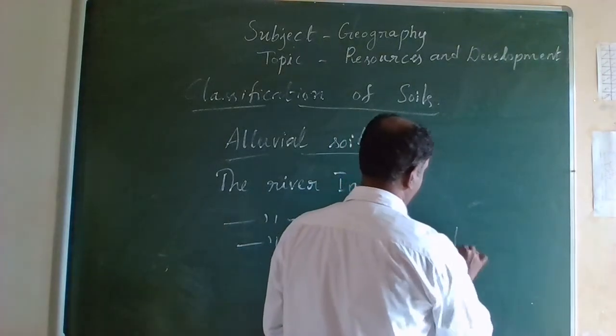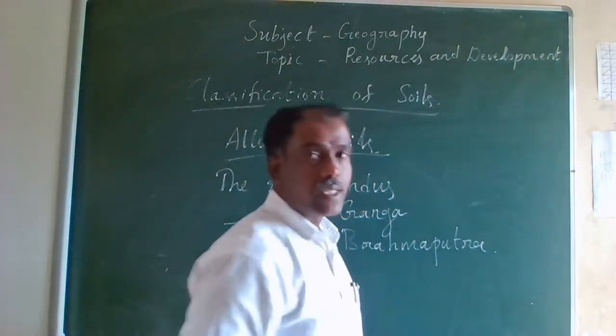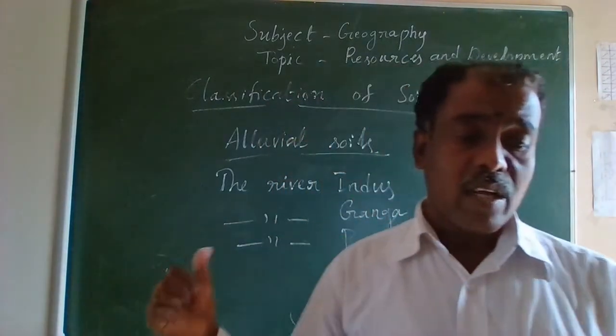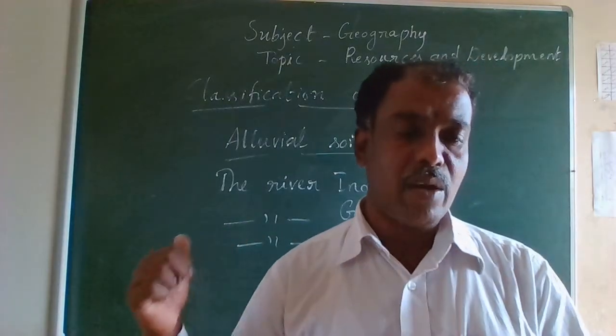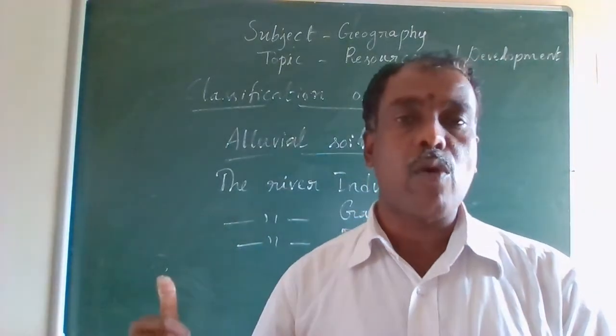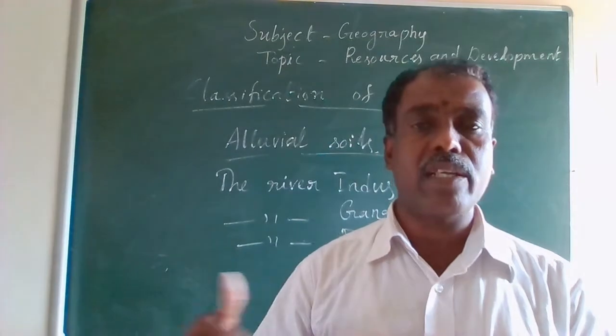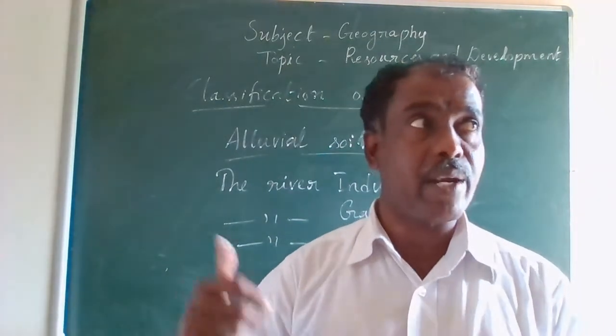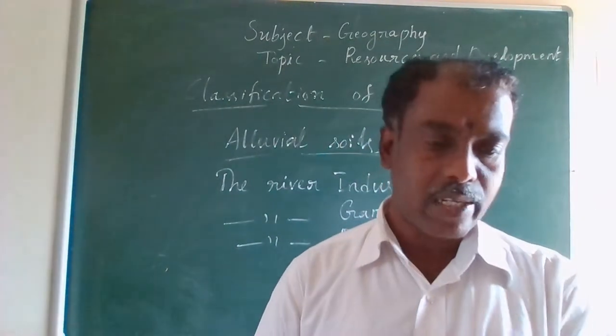All these three Himalayan rivers deposited this alluvial soil, and the northern plains are made up of it.